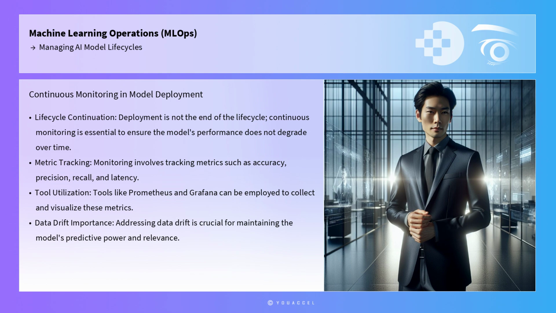Monitoring involves tracking metrics such as accuracy, precision, recall, and latency. Tools like Prometheus and Grafana can be employed to collect and visualize these metrics, aiding in the detection of issues such as data drift or concept drift, which occur when the statistical properties of the input data change over time. Addressing data drift is crucial for maintaining the model's predictive power and relevance.